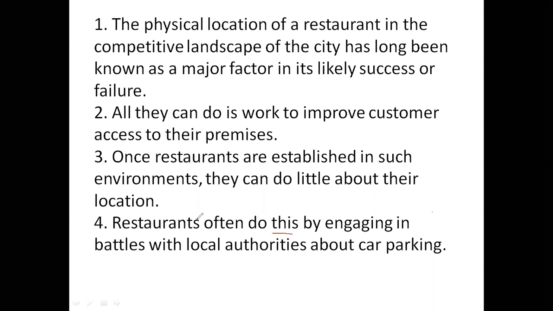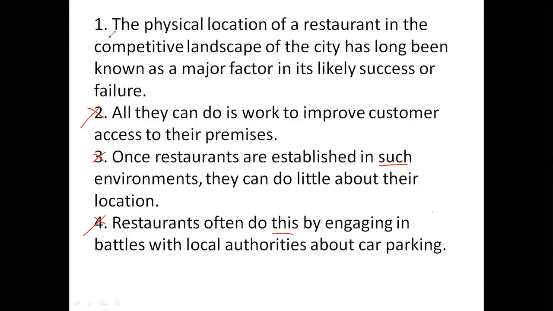Because of this, what? We don't know what, so we cannot use this. Once restaurants are established in such environments, what kind of environments? We don't know that. So it's not independent. All they can do, all doesn't make any sense. We cannot start our paragraph from all.